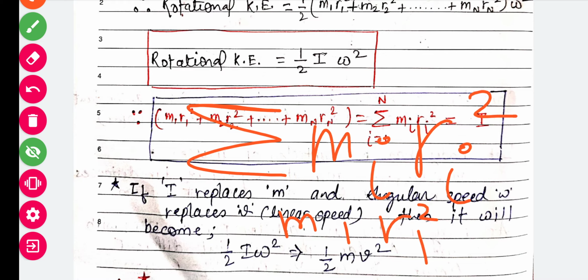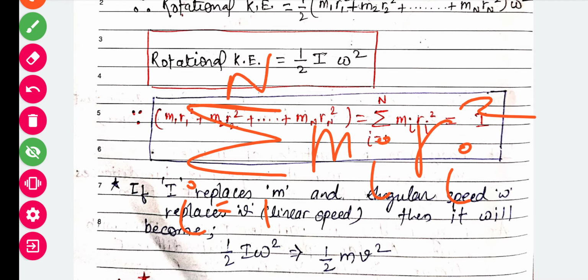If it is 2, I can write m2 r2 square. If it is particle 3, I can write m3 r3 square. So i is nothing but the notation for the position of the particle, or you can say the number of the particle. So i goes from 1 up to n.